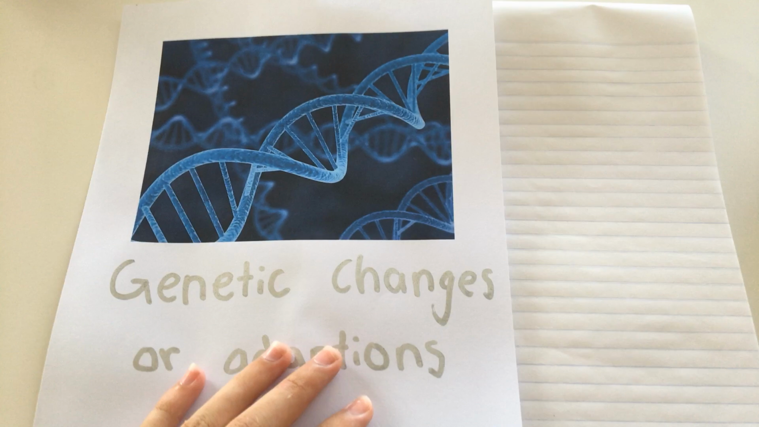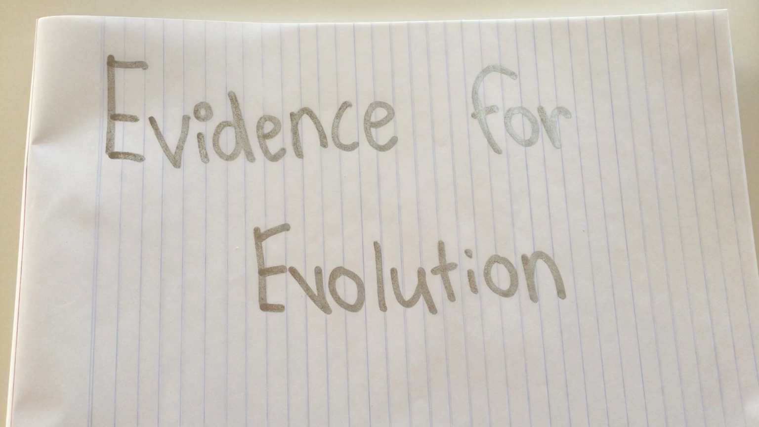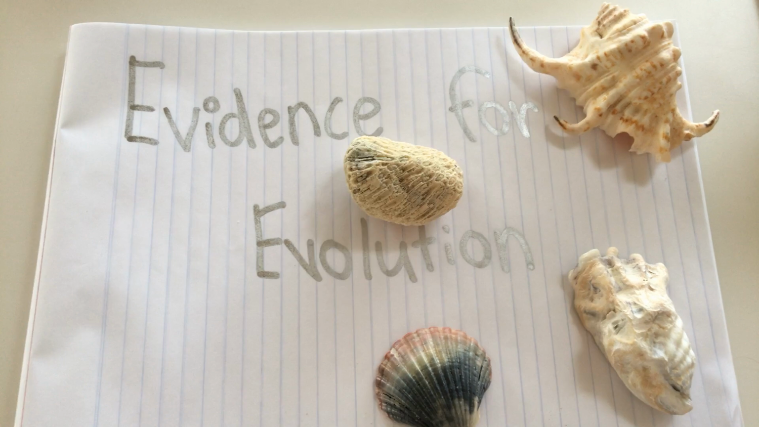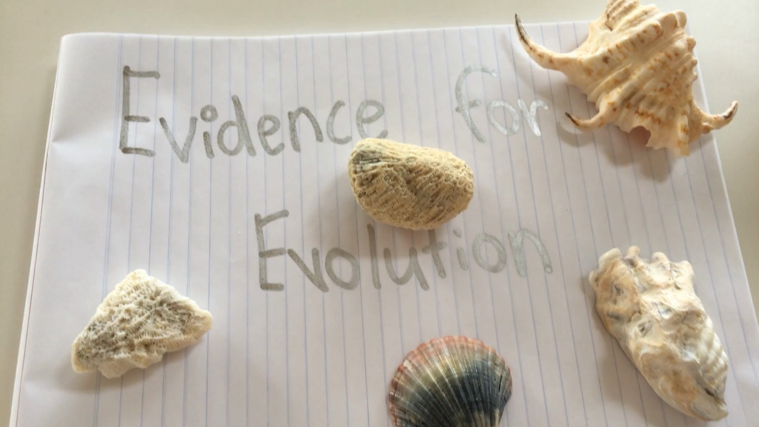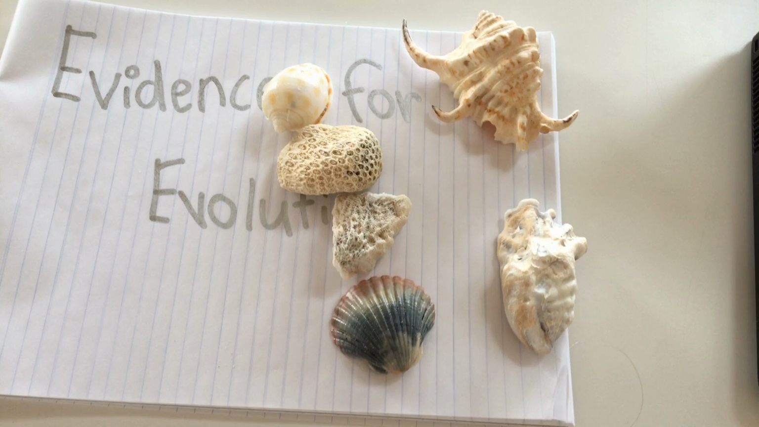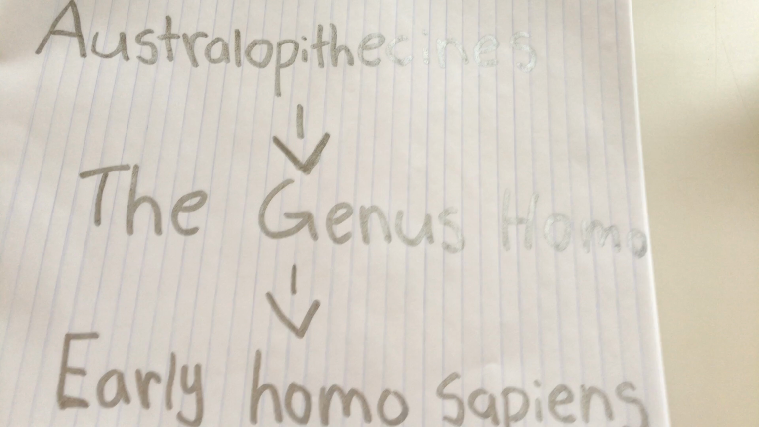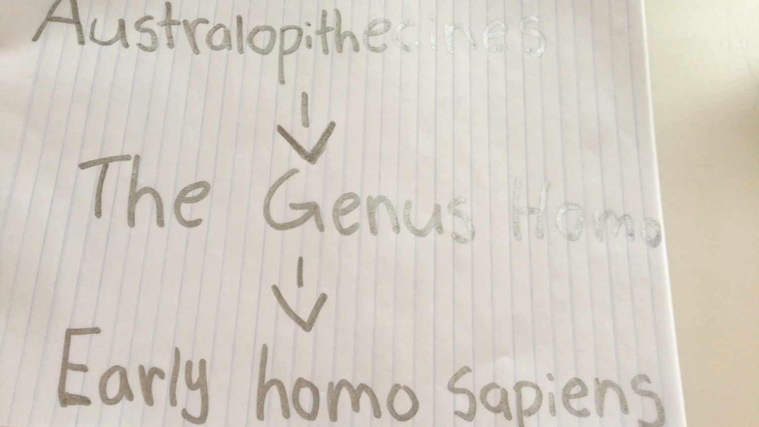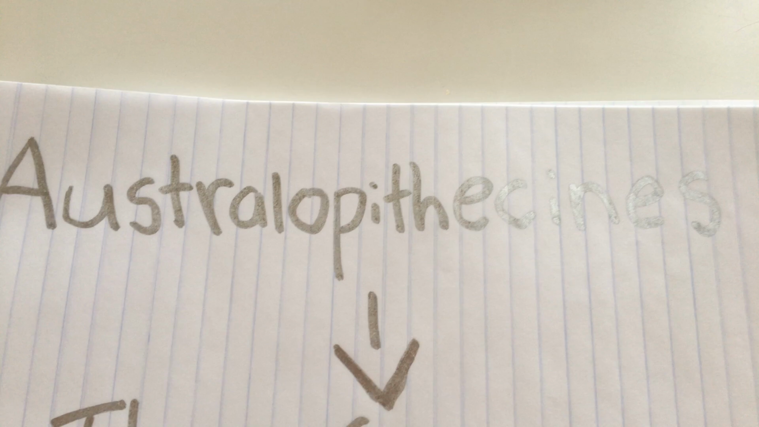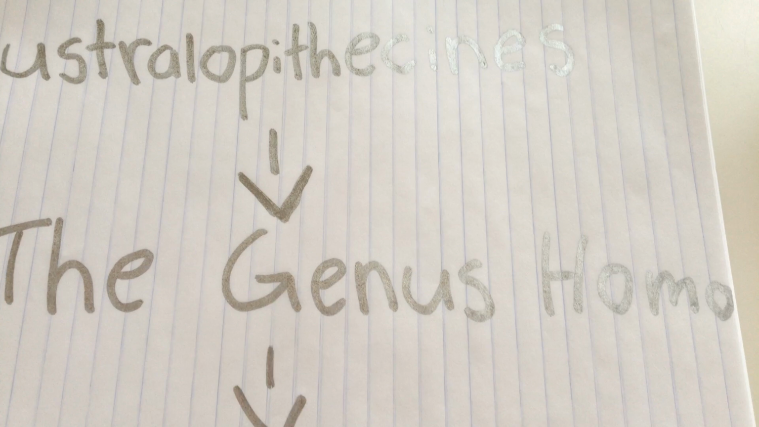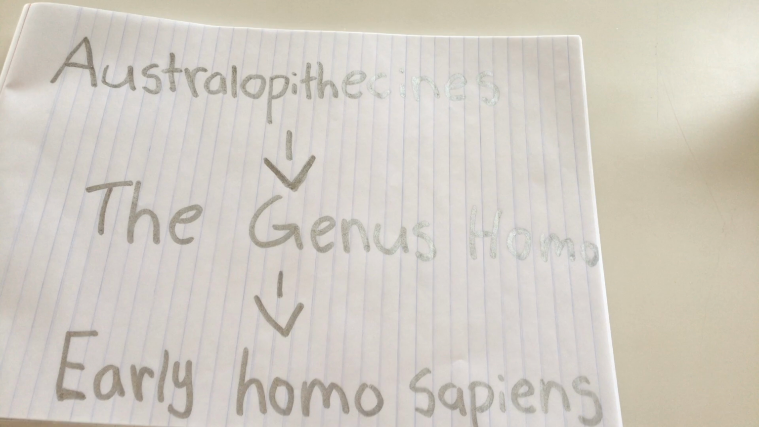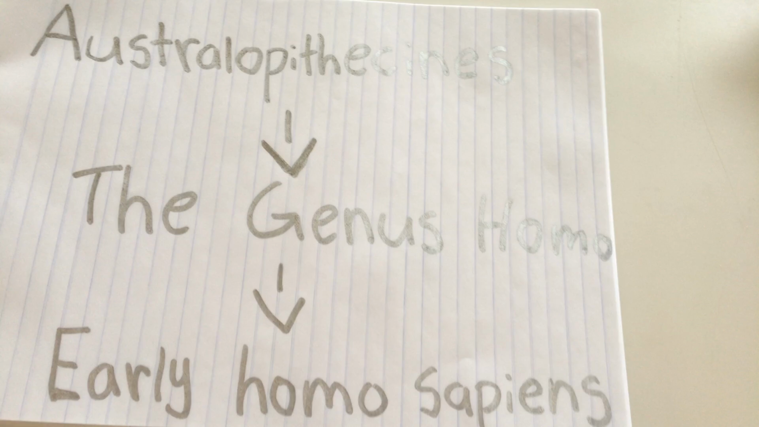We know this and have evidence for evolution through scientific findings such as fossil layers, similarities in DNA, and similarities of embryos. Now, let's take a closer look at how humans evolved. I will be explaining the 3 most significant changes in human evolution, which was the growth between the stages of the Australopithecines to the genus Homo, and then finally the early Homo sapiens.